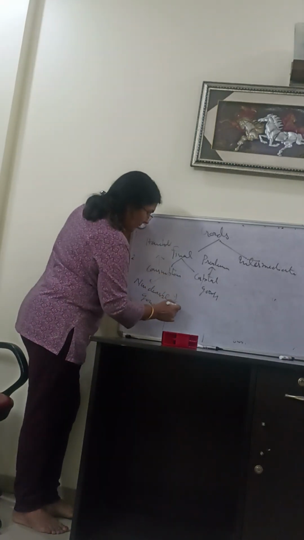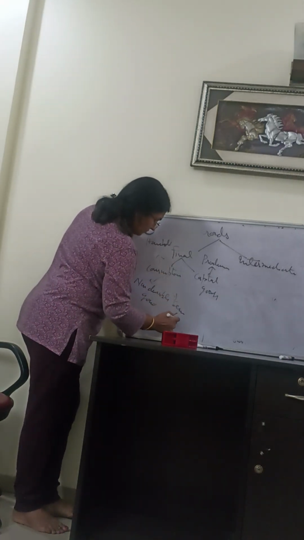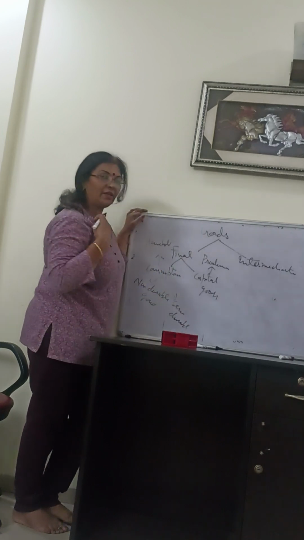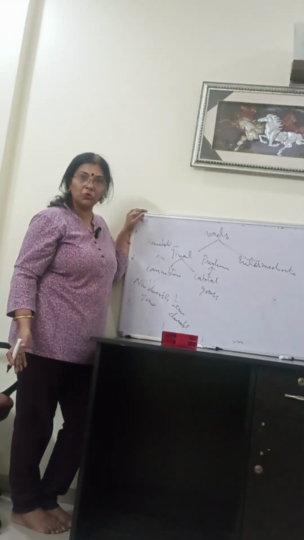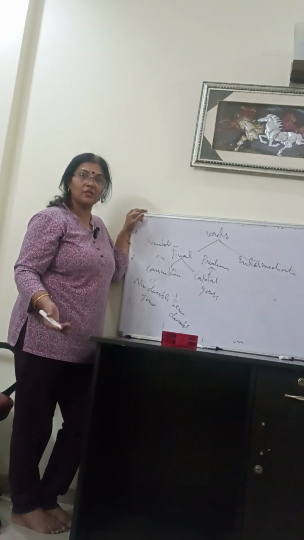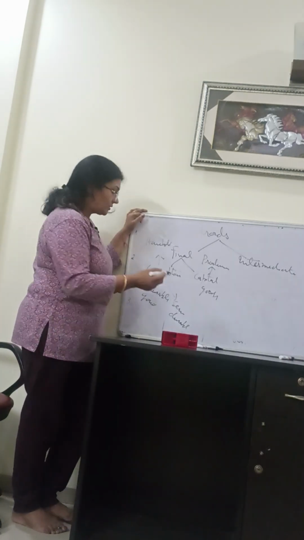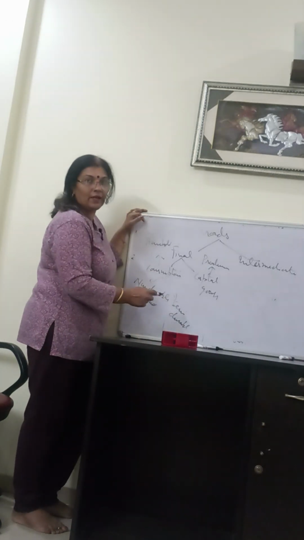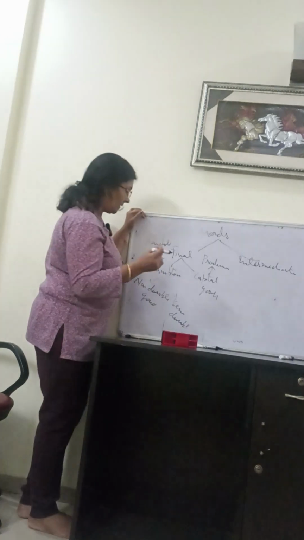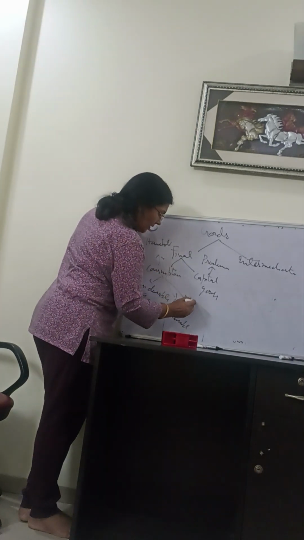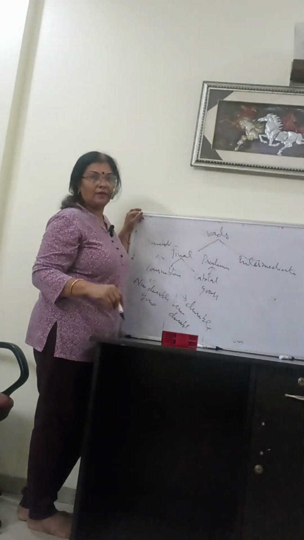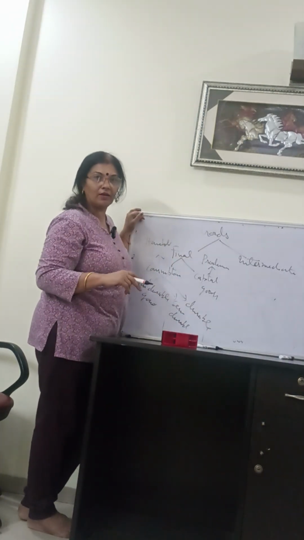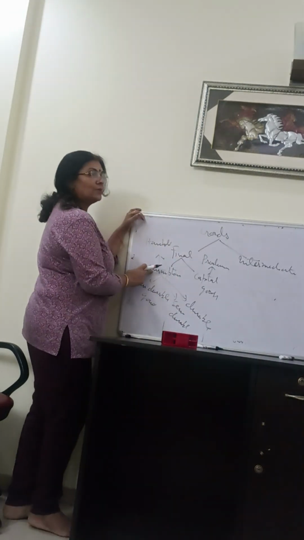And semi-durable goods, like I am wearing this dress. This is what? Semi-durable. Like shoes, footwear, right? Semi-durable goods are those whose lifetime is more than non-durable or less than durable. Third one, durable, like TV, refrigerator, car. These are durable consumption goods.